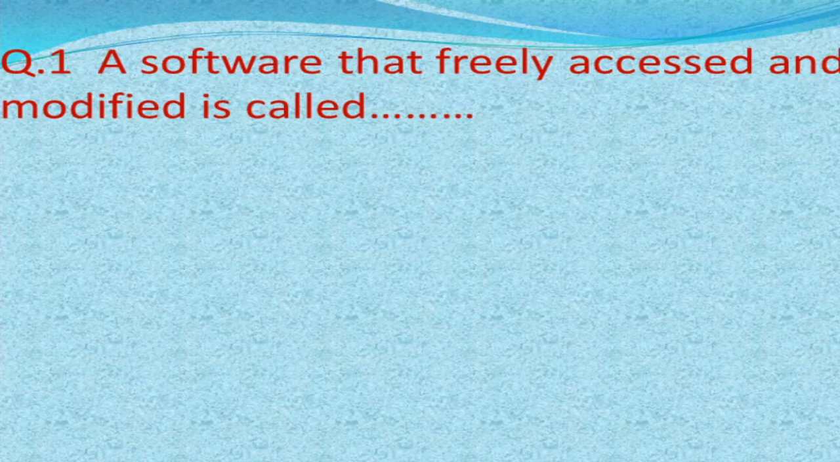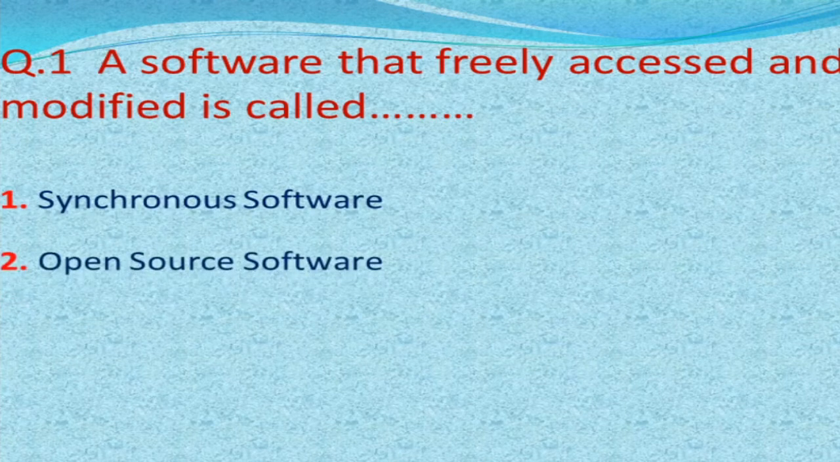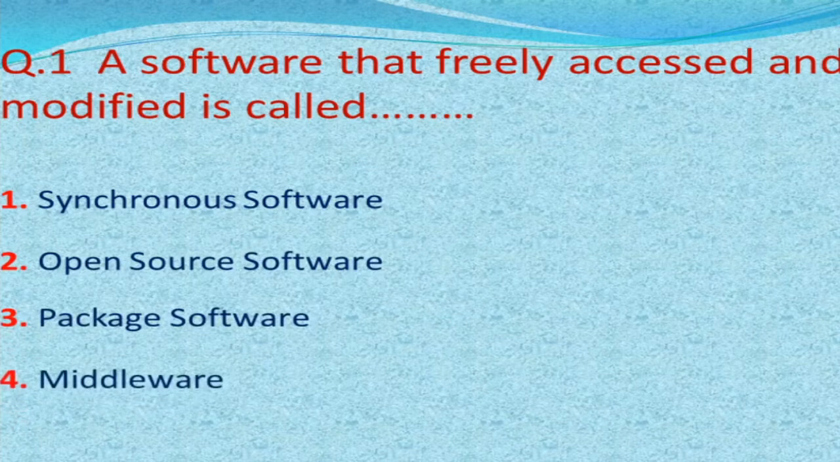First question: a software that can be freely accessed and modified is called. Your options are first synchronous software, second open source software, third package software, fourth middleware software, and our correct answer is open source software.